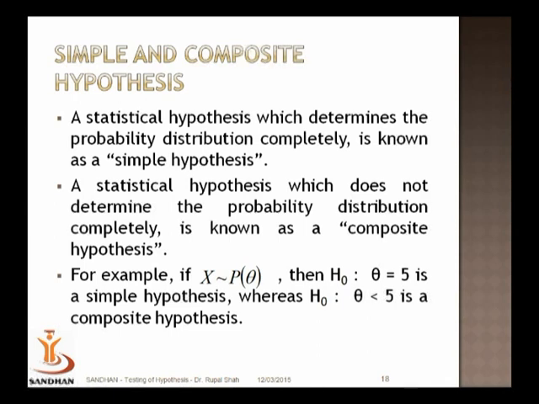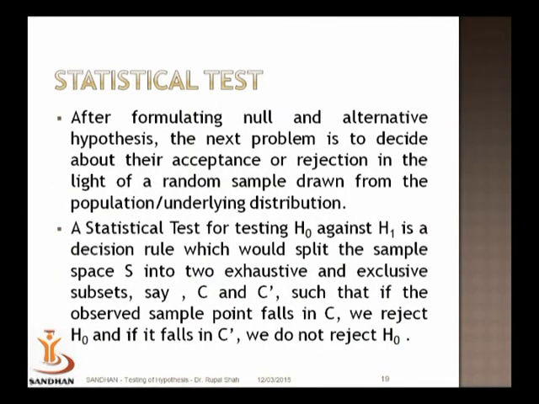But if we state the hypothesis that theta is less than 5, then theta can take any value between 0 and 5. So with this hypothesis, the distribution is not completely specified. So a hypothesis of the form theta less than 5 will be considered a composite hypothesis.